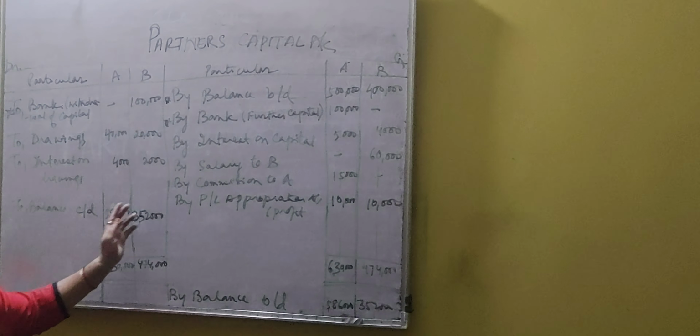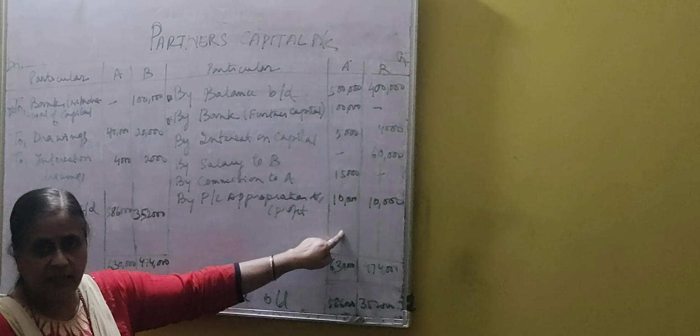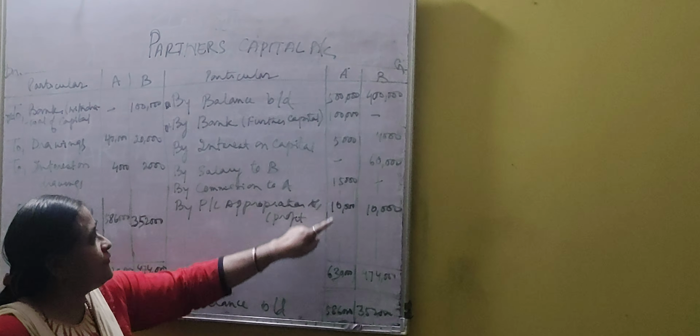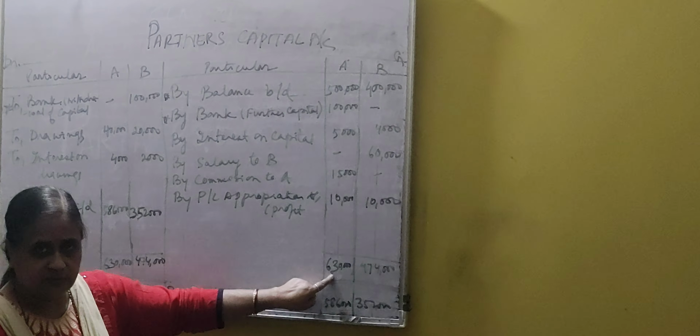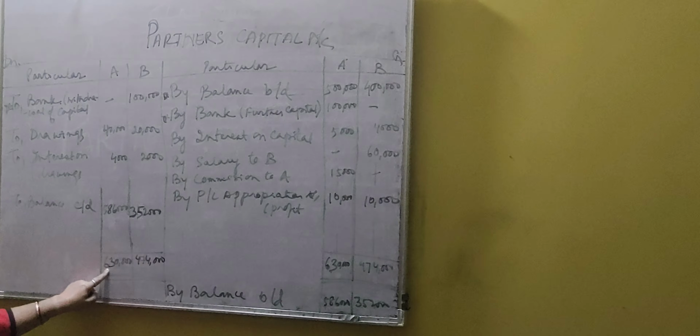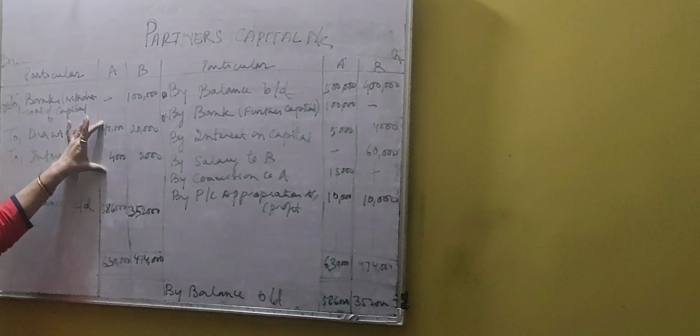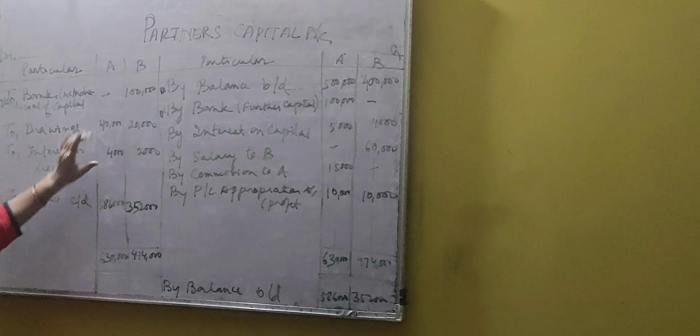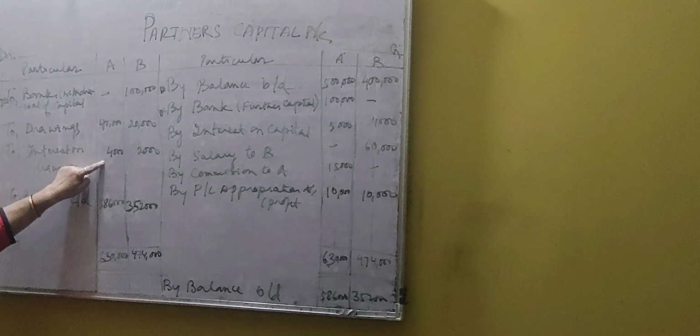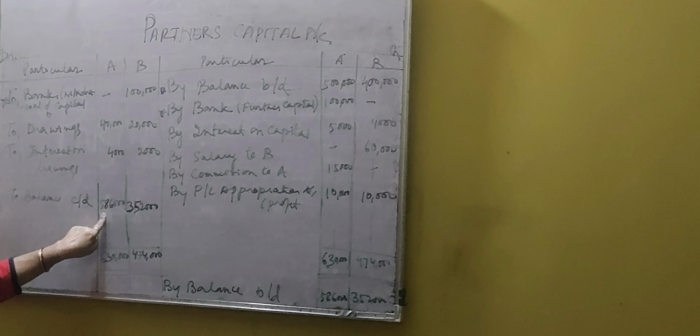Now let us balance the total amount of A debit and A credit. Credit of A is total 6,30,000. So we write it on both the sides, and debit of A is 44,000. So from 6,30,000 we deduct 44,000, we get 5,86,000.